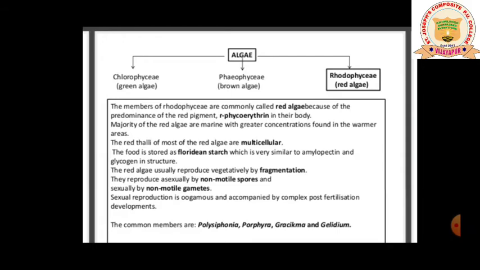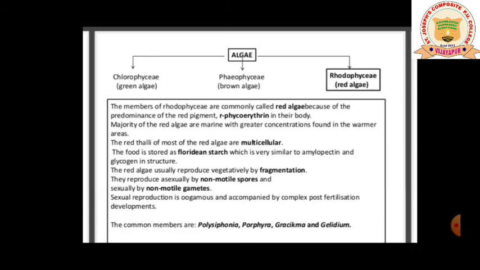If you see the structure of glycogen and amylopectin, it will show the same structure as floridean starch. In green algae you have seen starch was the reserve food material. Coming to the brown algae, that was mannitol and laminarin. Here it is floridean starch.